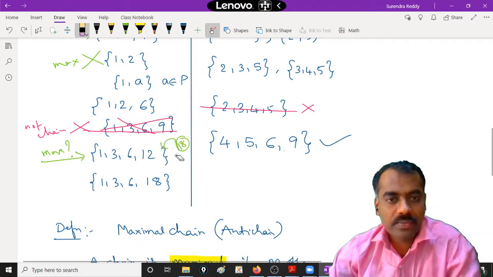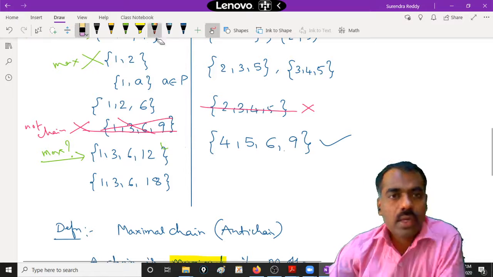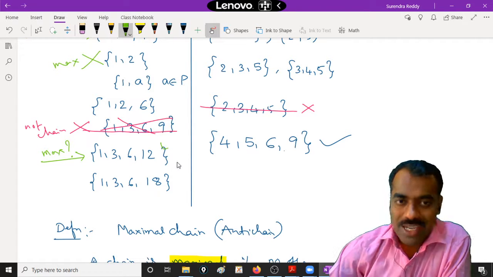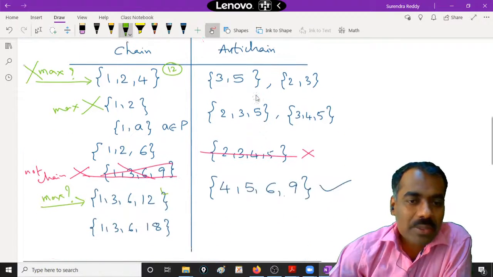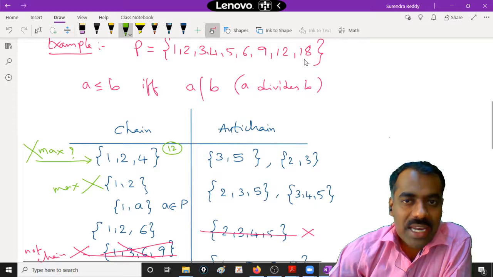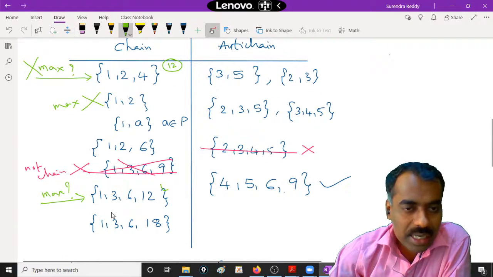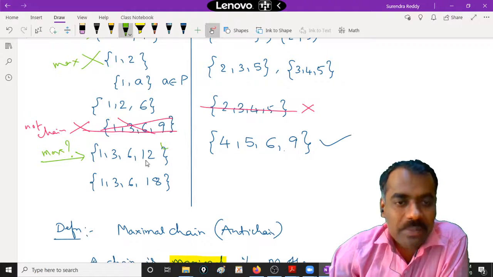Is this clear? Are you following? Yes, sir. Okay, fine. So this one, of course, because of 18 you can't add, you have to confirm with the remaining elements also, right? So what is there? 18 remaining, if you try to add, they cannot become a chain and so on, right? So at least you sense that this is becoming like a maximal chain.